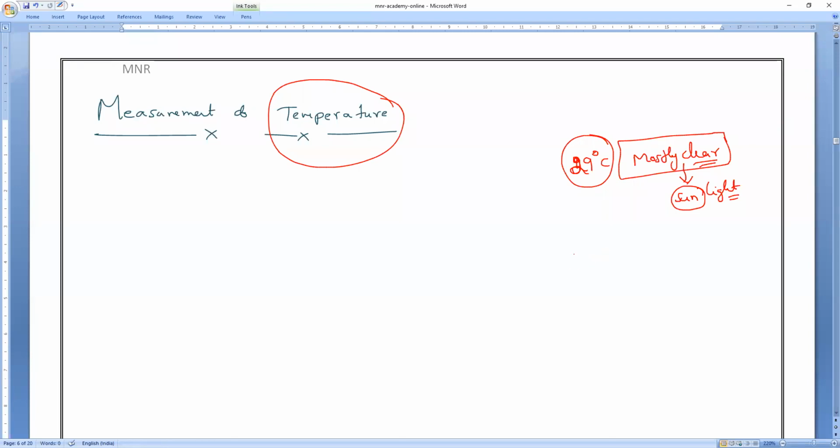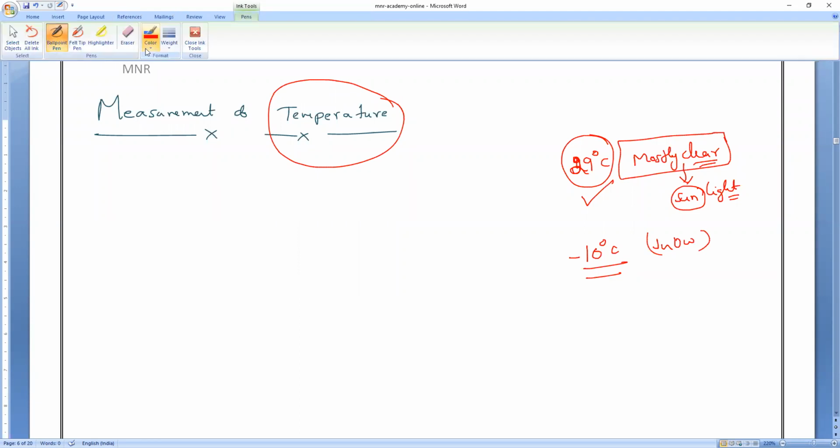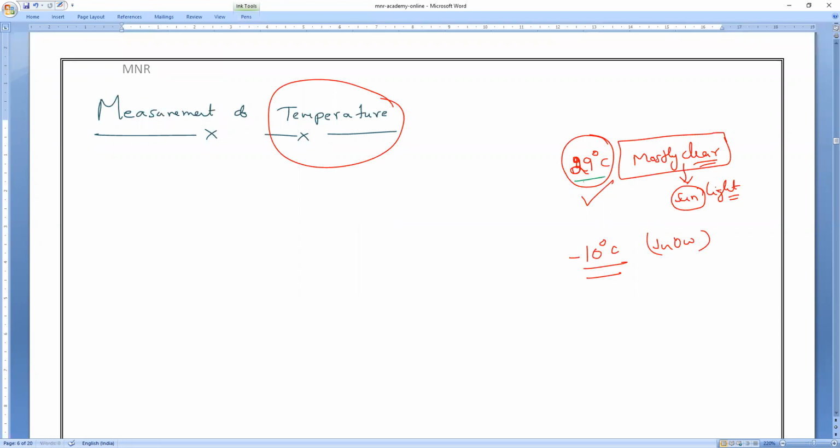Now, if you go to some countries where winter season is presently running, the temperature there can even go to minus 40. I'll say minus 10 degrees Celsius, with completely snowfall. We can say it is snowing. Now you tell me which is called temperature: 29 degrees Celsius or minus 10 degrees Celsius? What do we call it, everybody? Both are temperature.